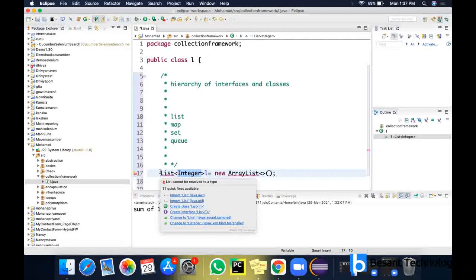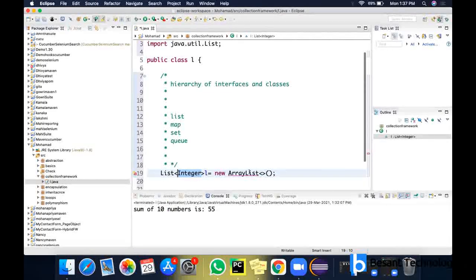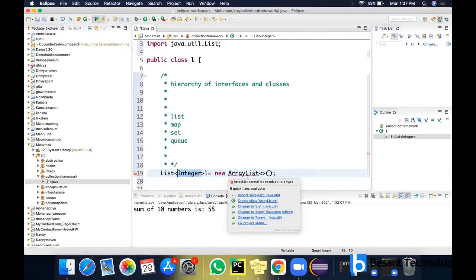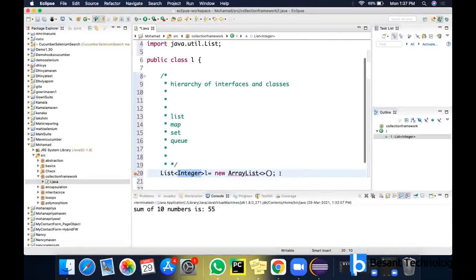One in AWT and another one is util. Always go for util. So now this util one is showing import ArrayList. So you have to import both the lists. You can see this ArrayList is a collection here, but List is an interface. So it is a combination of interface and classes. So this is an empty list now.